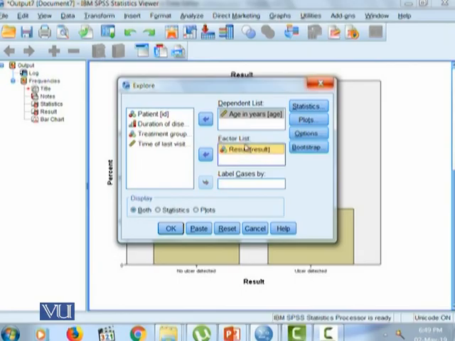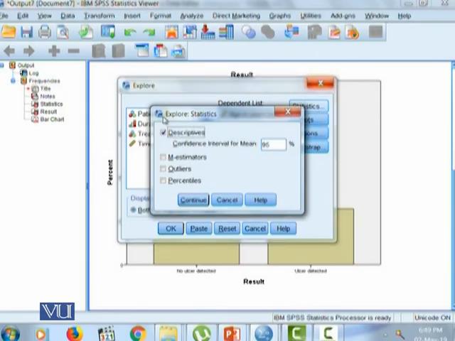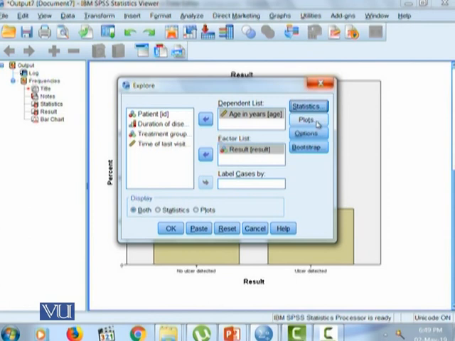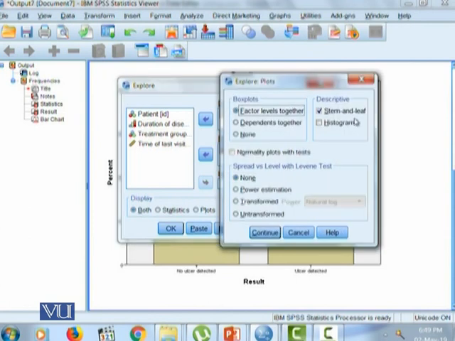Here, if you want to see how the distribution of age is across the various levels of result, to do this, age is in the dependent list, and since we are looking across the various levels of result, we bring results into the factor list. We click on statistics, and we want descriptive statistics. In the plots, if we want, we can calculate stem and leaf plot, histogram, and normality plots with test.